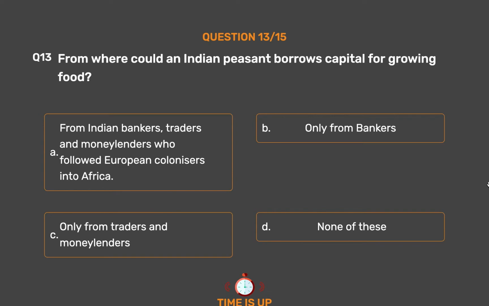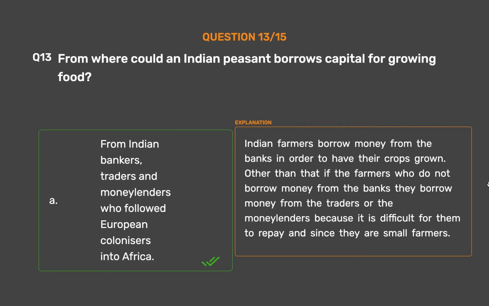The correct answer is option A. From Indian bankers, traders and money lenders who followed European colonizers into Africa. Indian farmers borrow money from the banks in order to have their crops grown. Other than that, farmers who do not borrow from the banks borrow money from the traders or the money lenders, because it is difficult for them to repay since they are small farmers.